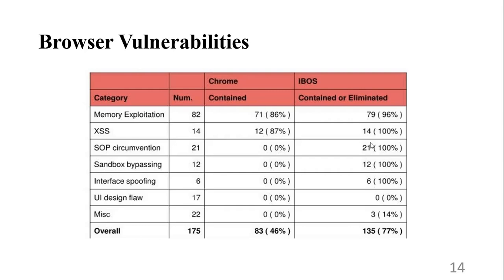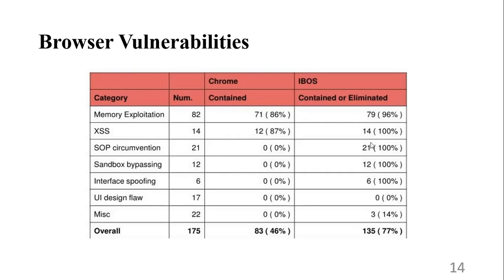Interface spoofing, where we have 6 bugs, Chrome is not preventing any of them, but iBOS is preventing 6 out of 6. And user interface design flaws, where we have a total of 17 bugs, Chrome cannot prevent any of them, and iBOS is also not preventing any bugs there.